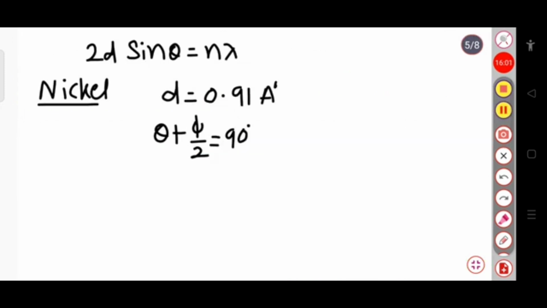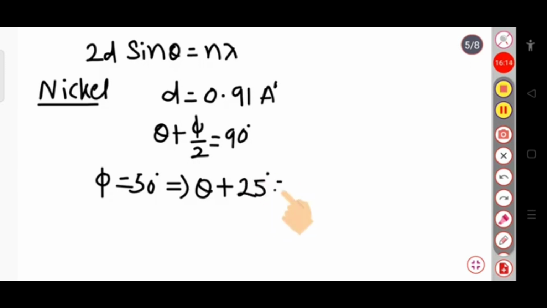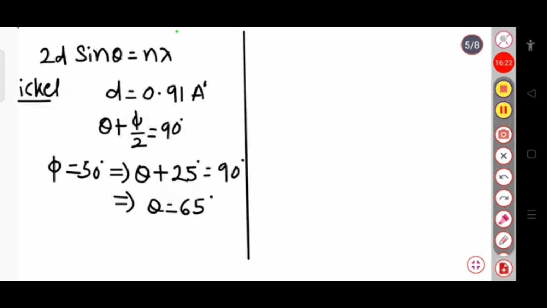Now for the constructive interference for the nickel crystal, suppose phi equal to 50 degree. So theta plus 50 by 2, that is 25, equal to 90 degree. Now theta will be 90 minus 25, that is 65 degree.